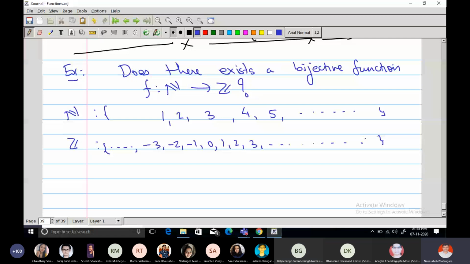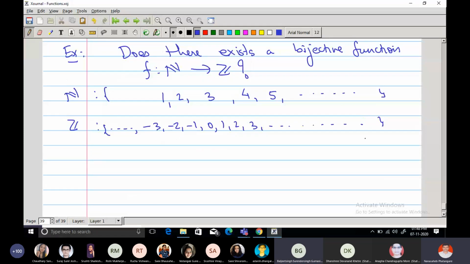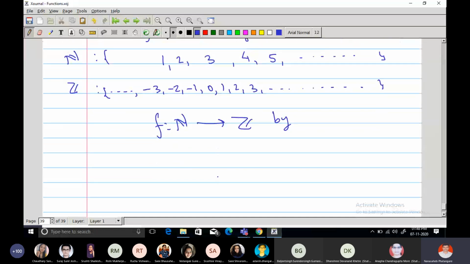Yeah, actually that is what we discussed yesterday. So according to yesterday's discussion, you are right. You can map odd numbers to negative integers and even numbers to positive, right? And so what is the function actually? Define f from N to Z by... what is the exact formula?